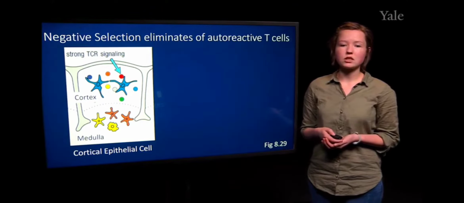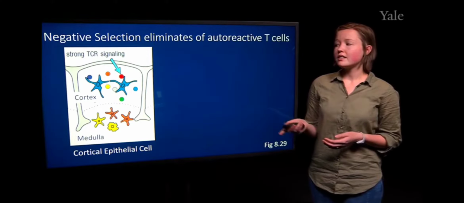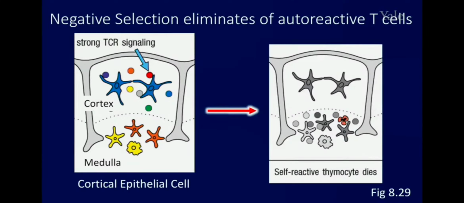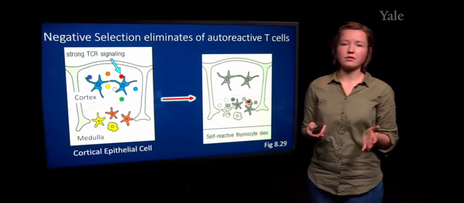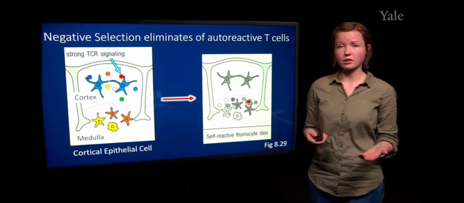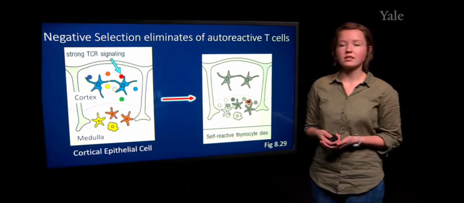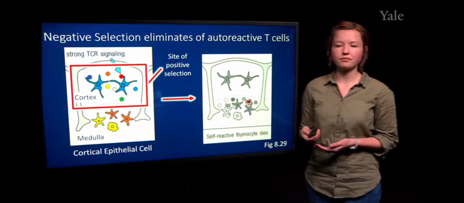So this can happen either within the cortex or the medulla, where if there is an interaction of a T cell receptor with a particular self-antigen, then this results in killing of the thymocyte. And so unlike B cell receptor negative selection, in which the B cell can have different fates such as anergy or receptor editing, at this particular stage in T cell development, negative selection is very stringent. And so this is the site of positive selection.